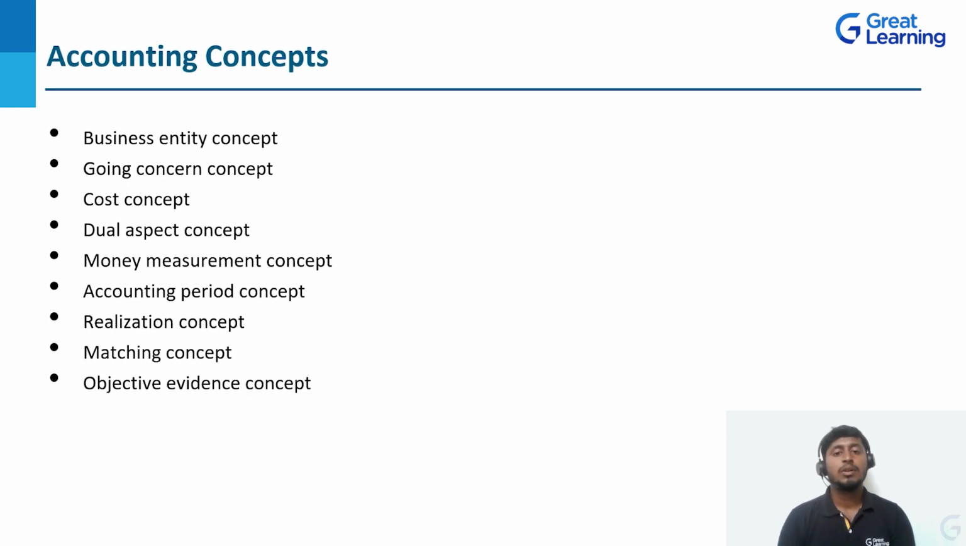Accounting concepts in bookkeeping. While recording all the transactions, they are going to consider these 9 accounting concepts and 4 accounting conventions. Then only they are going to record. That we already discussed, correct? So we'll see what the 9 accounting concepts are. The first one is the business entity concept.